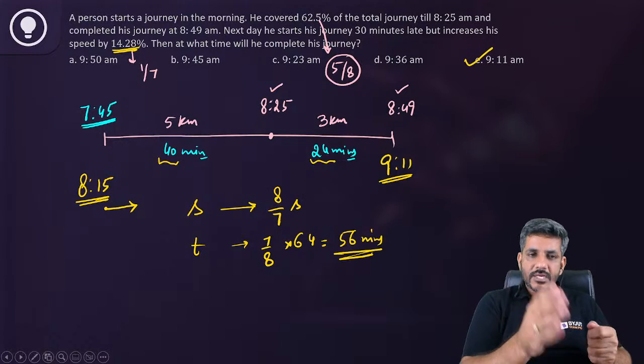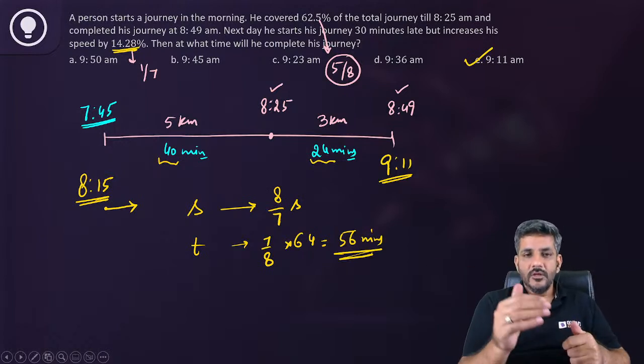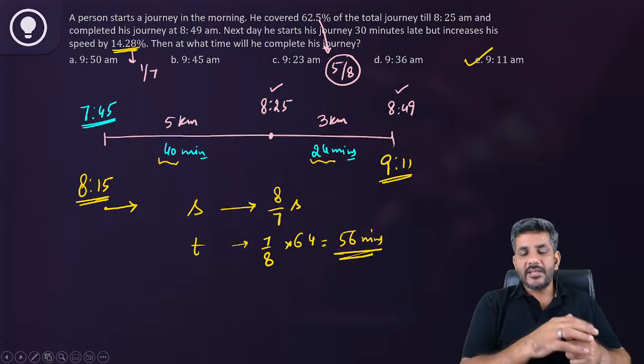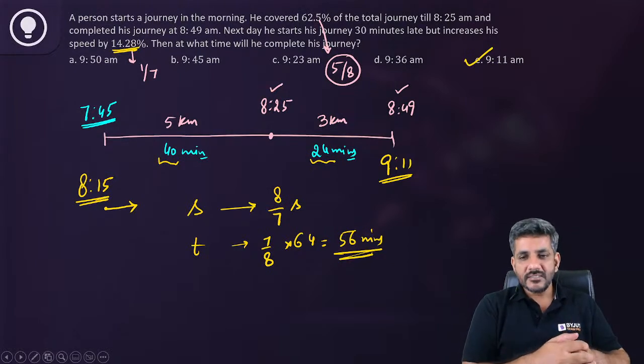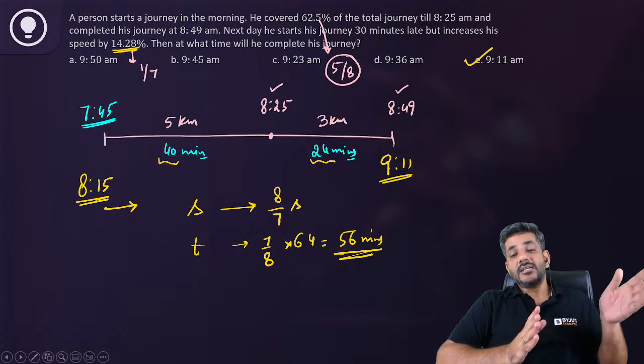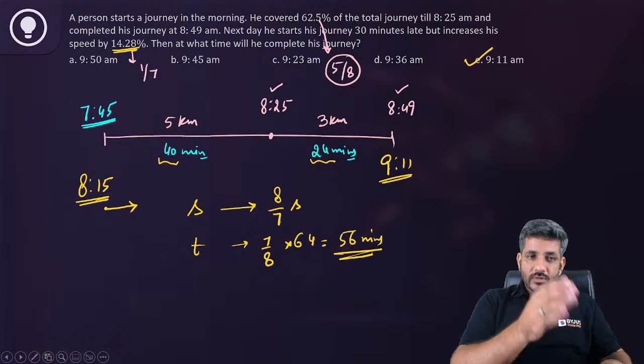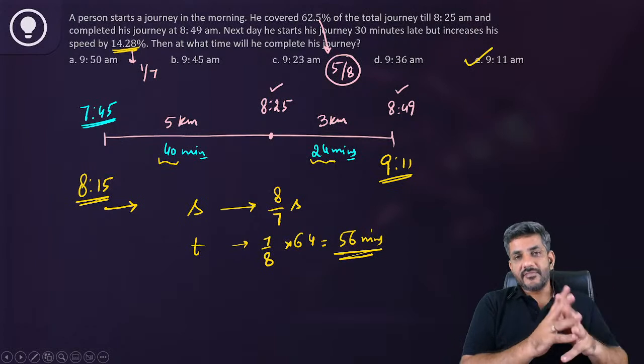कैसे पता लगा? 8:25 पे चला, 8:49 पे पूछा. So basically he is doing 3 kilometers in 24 minutes. मतलब every kilometer in 8 minutes. So first 5 he would have done in 40 minutes. That means he must have started at 7:45. Today he is starting 30 minutes late, मतलब 8:15 पे.